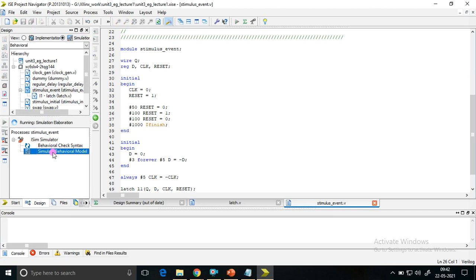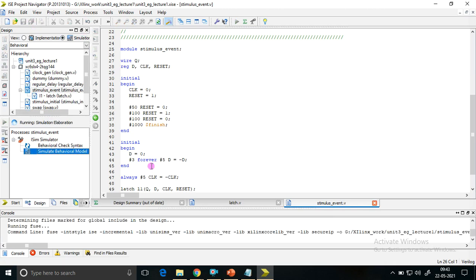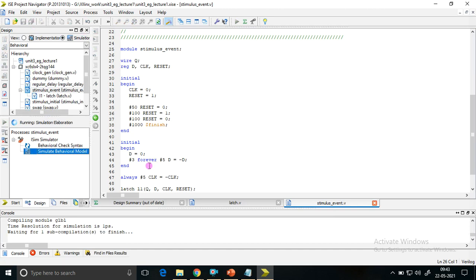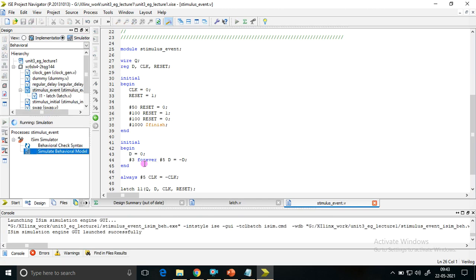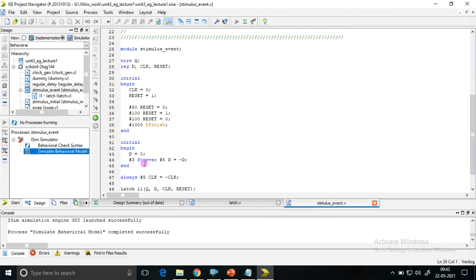I'll run the simulate behavioral model. You can check whether there is a change in preset, D or clock, that the particular following statements get executed. That's what we are verifying now. So it's completed successfully. iSIM simulator launched.